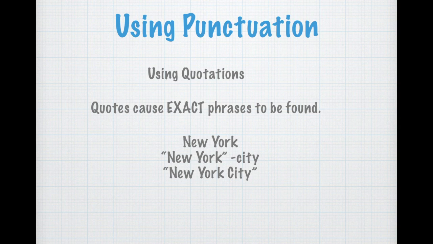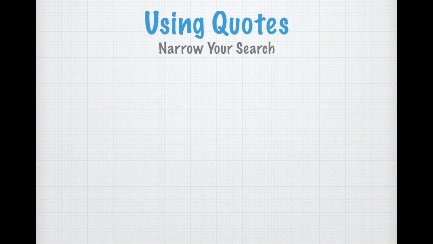For example, I could put New York City into a search engine, or New York within quotes minus city, which would bring me content just about New York. Or if I want to find New York City as one thing, I can put that within quotes. That will bring me my exact phrase. So let's see how quotes actually narrow a search.